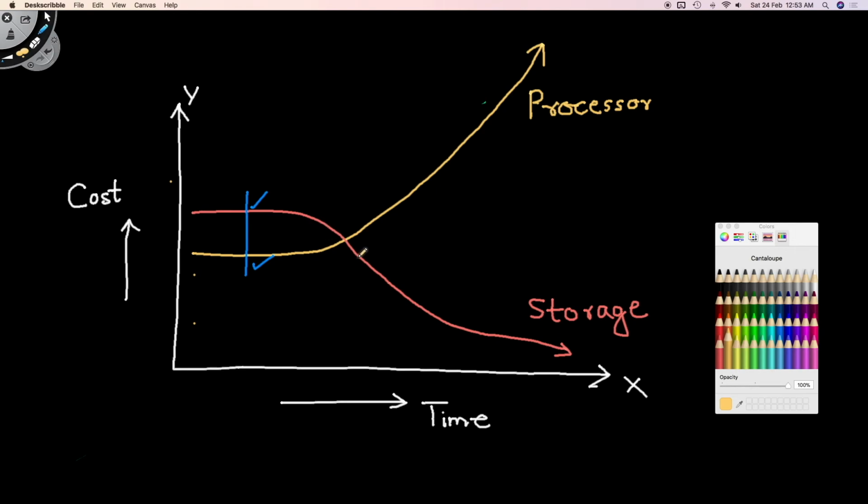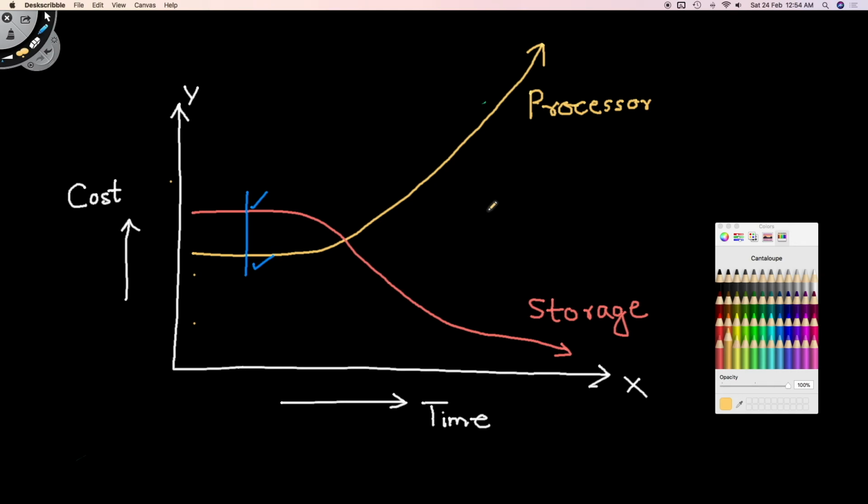Fast forward a few decades, storage cost reduced like anything and CPU or processor cost skyrocketed. So in today's date, where storage cost is so cheap compared to processor cost, it doesn't make any sense to optimize your database engine for storage. You need to optimize it for CPU because that will lower your running cost. So that's what NoSQL databases did.